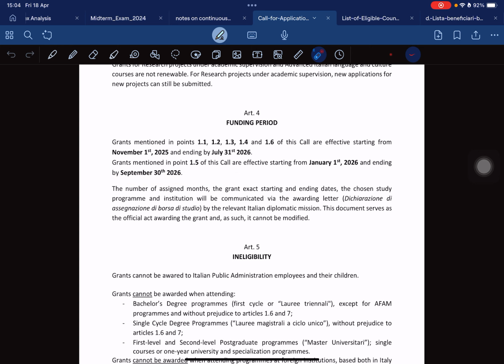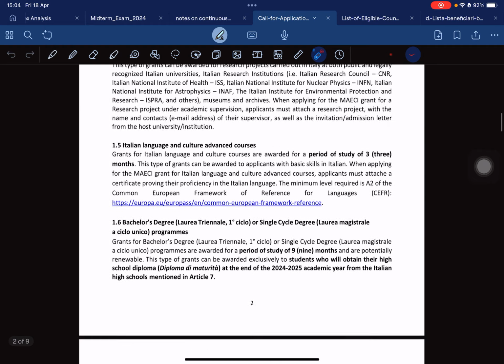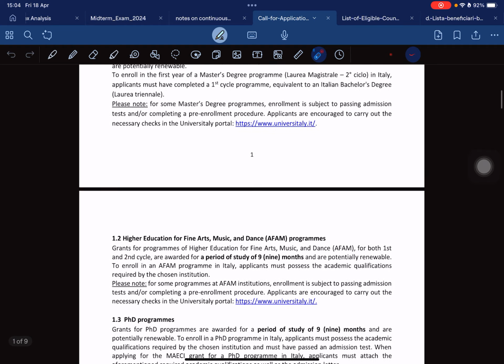So the grants mentioned here, 1.1, 1.2, 1.3, 1.4 and 1.6, you have them here. This is what they are referring to.